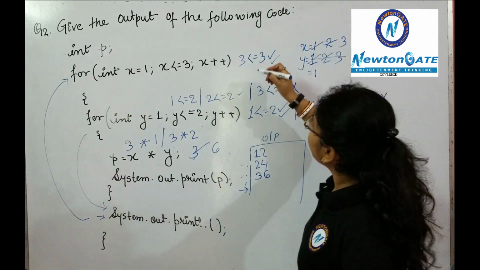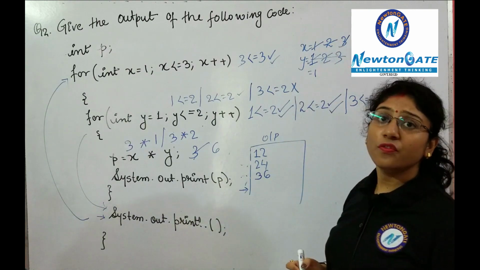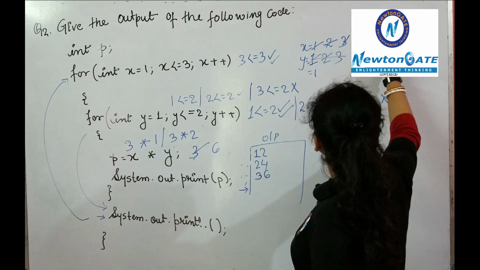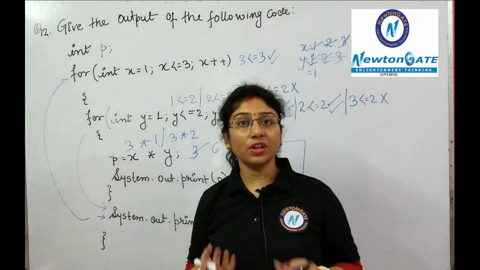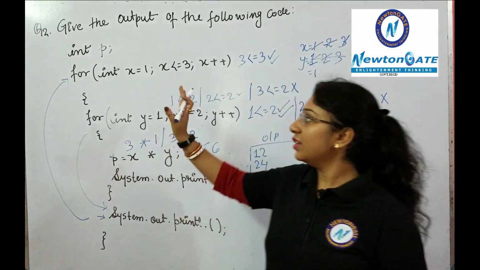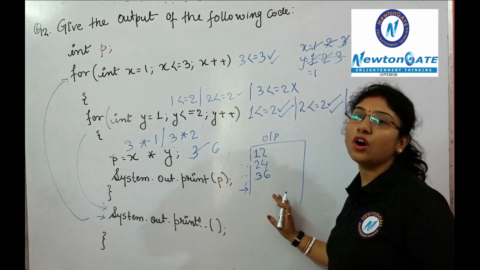Now see, the value of x will be incremented from 3, it will become 4. Now put the value in the given condition. 4 is less than equals to 3. The condition is false. As the condition of the outer loop is also not satisfied, this loop will terminate and will give you this output.